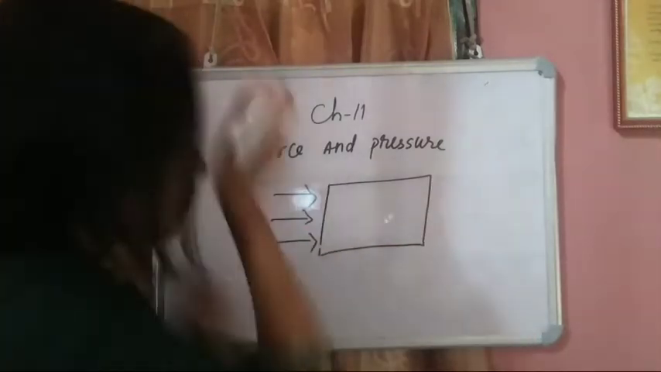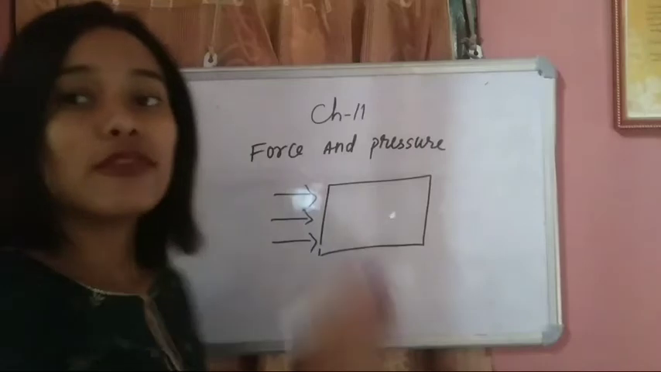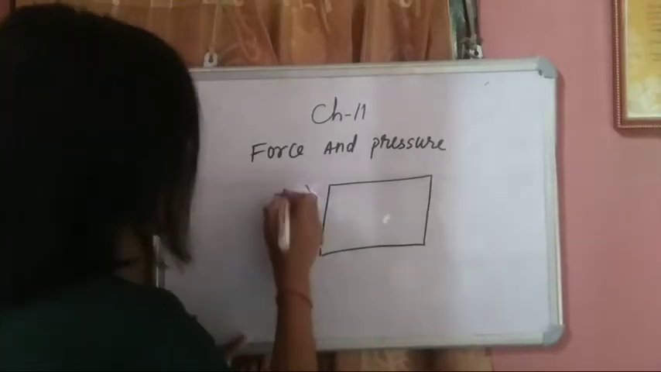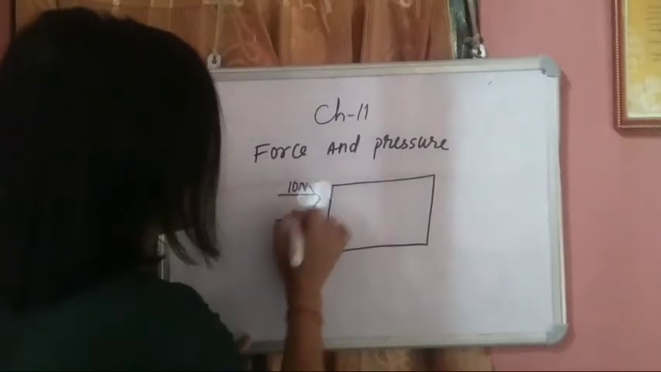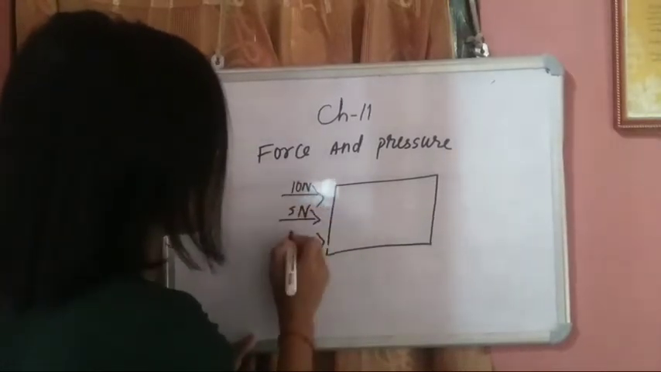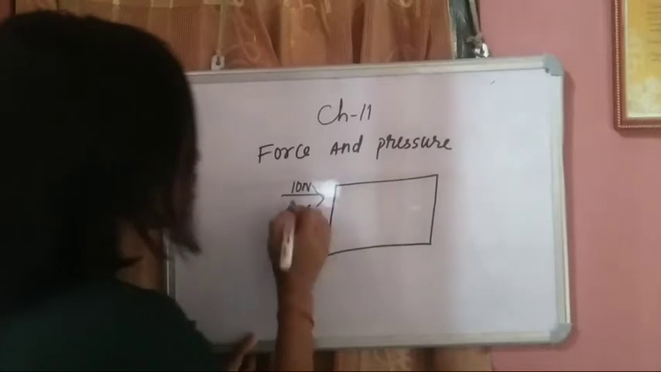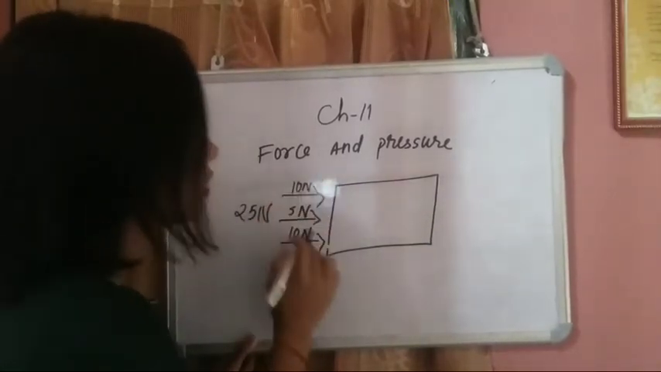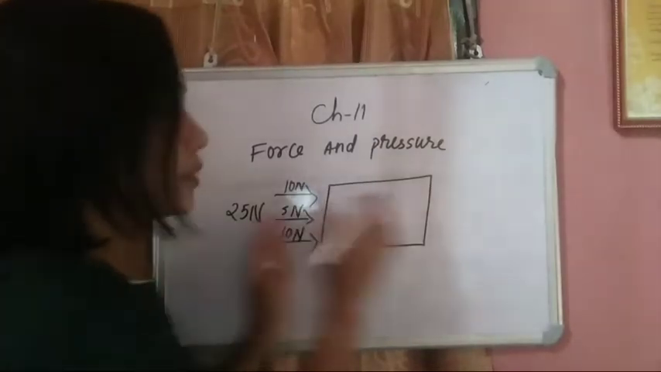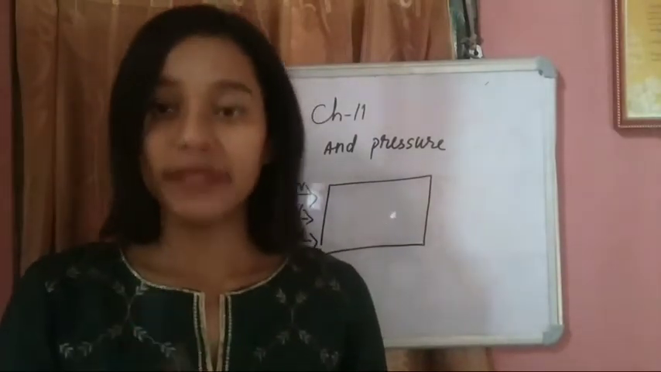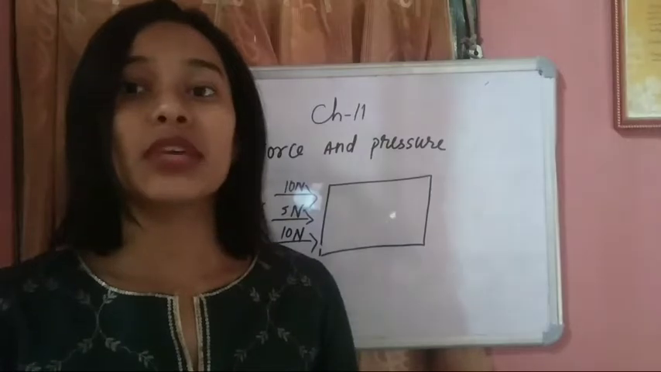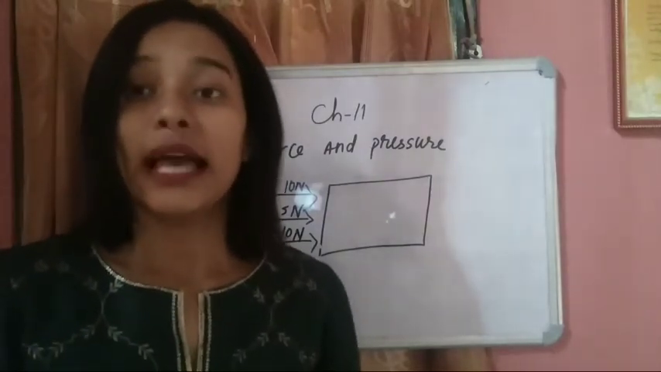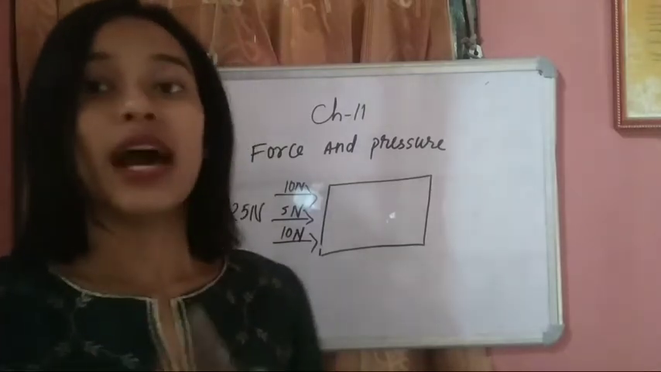Do you know why? You see, when the force is applied from the same direction, it gets added up. Suppose your brother is applying 10 Newton, you are applying 5 Newton and your sister is applying 10 Newton. So the total force here will be 25 Newton. We add all the three forces applied from the same direction. Got it? So that is the reason we are able to move heavy objects when 2 or 3 people help us.